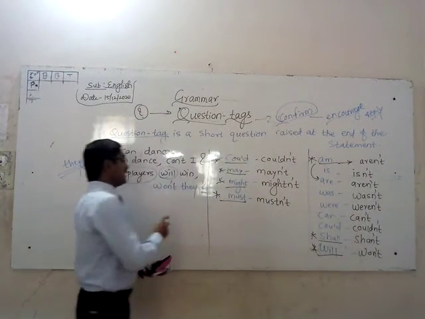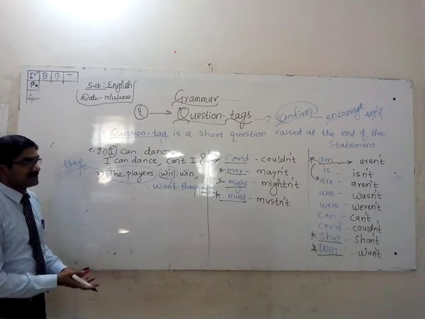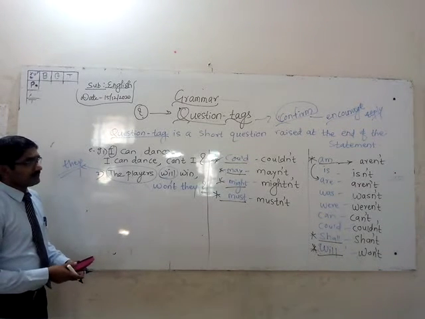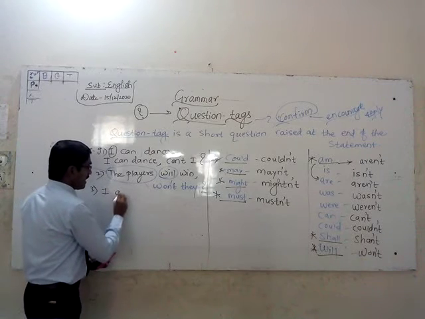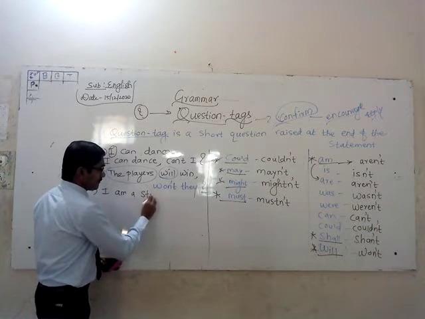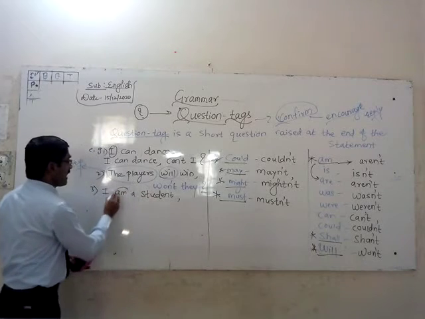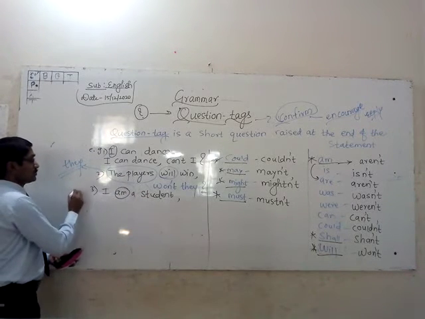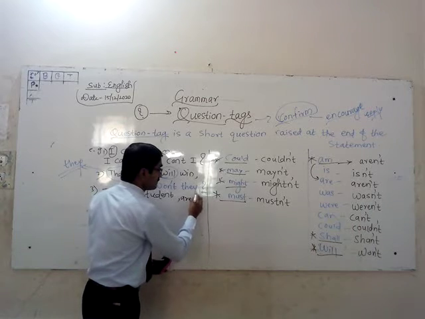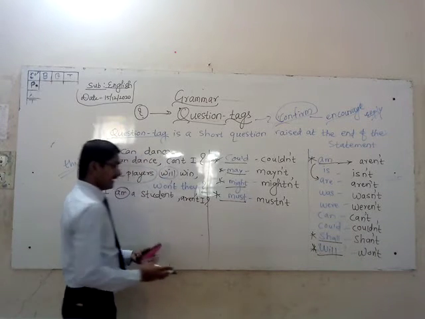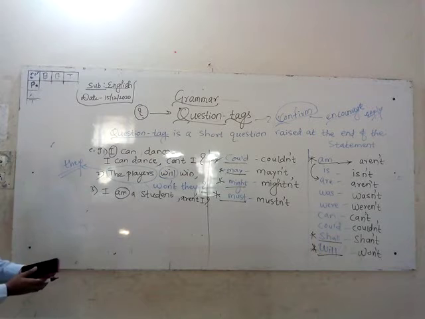So you must study hard, right? Mustn't you? If you is there, it will remain as it is, isn't it? I am a teacher. If I am giving another example, I am a student. For you, I am taking one example. I am a student. So what will be the question tag? Whenever I am is there, you are going to use are. So the answer is aren't I? See how easy it is. Okay. This is all about auxiliary verbs. I hope everything is clear for you.